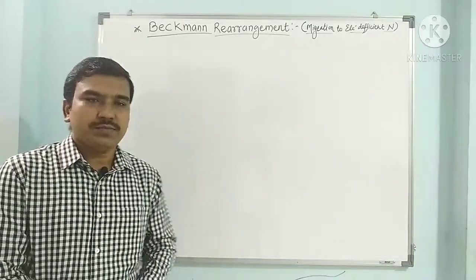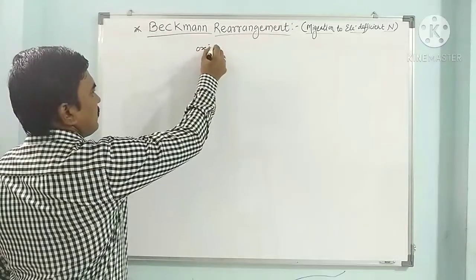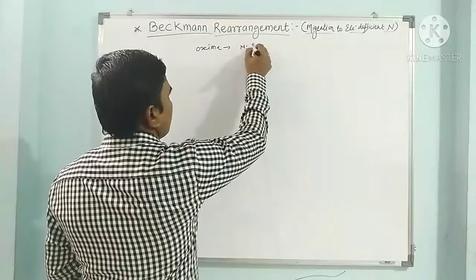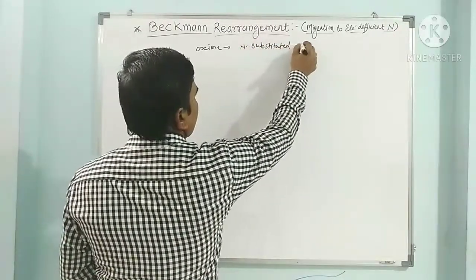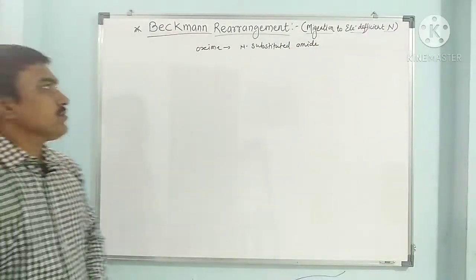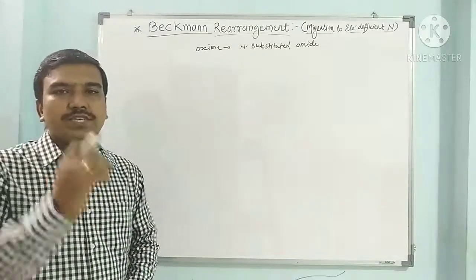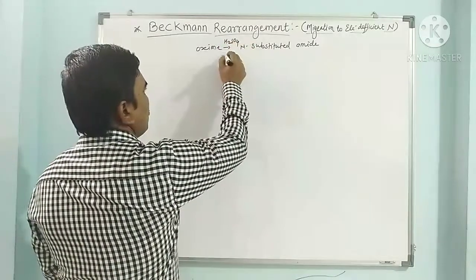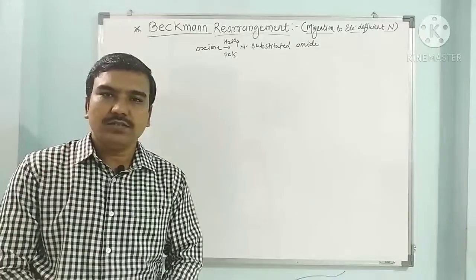In the Beckmann rearrangement, oxime is converted into amide or N-substituted amide. So here oximes are treated with sulfuric acid or PCl5, H2SO4 or phosphorus pentachloride, gives amides as a product.